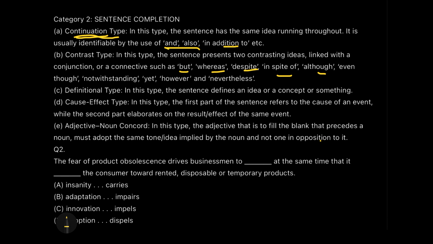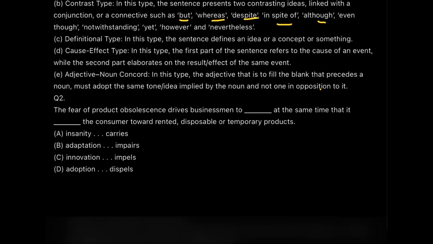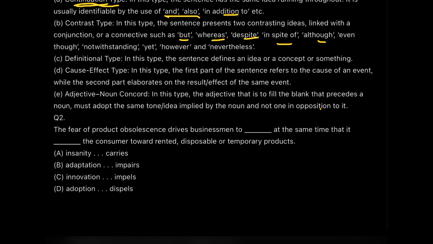Okay. All right. Now let's see the second question. Okay, the example of a sentence completion type question. So here it comes. The fear of product obsolescence drives the businessman to dash, at the same time that it dash the consumer towards rented, disposable, or temporary products.